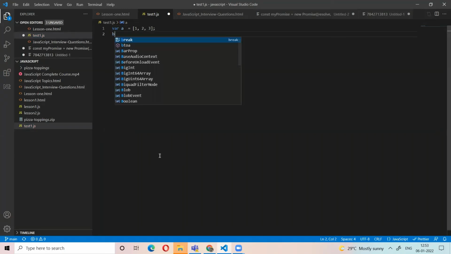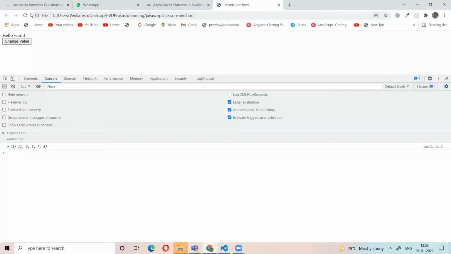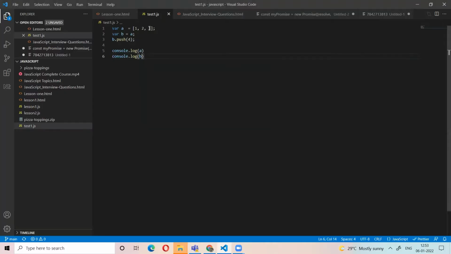I set B equal to A, and we push a new value. If we have an array and assign it to a new array B, and we add a new value to B, the A array will also change.